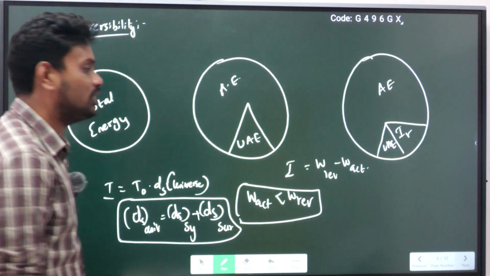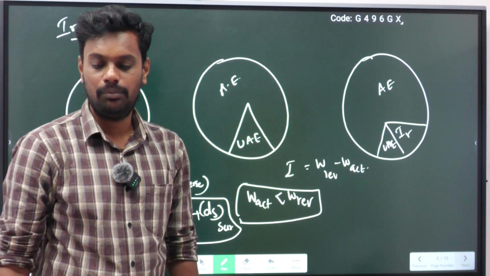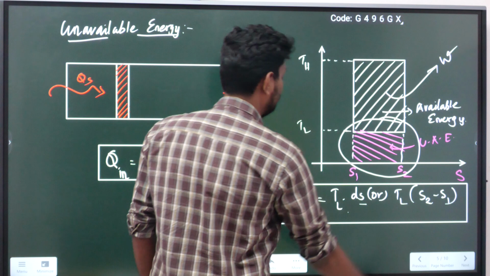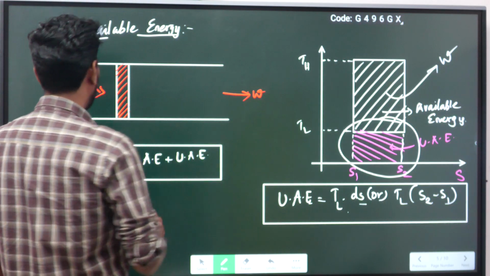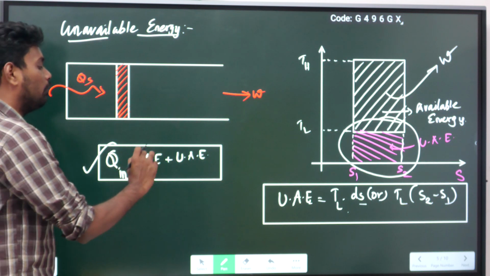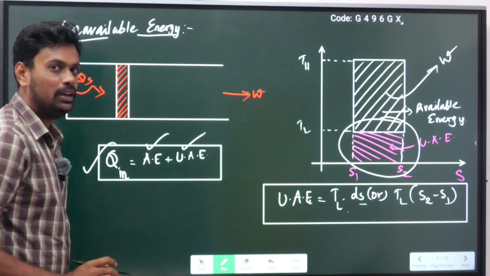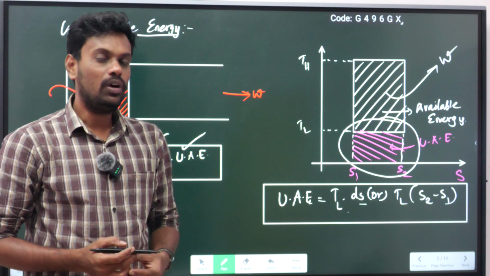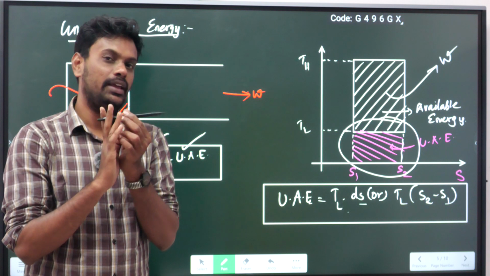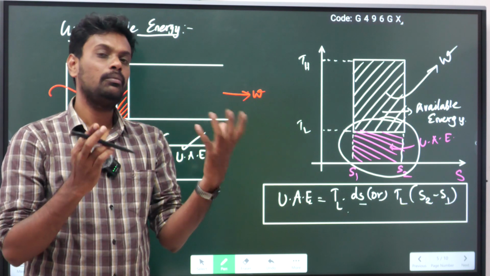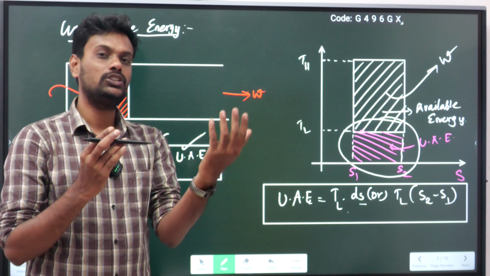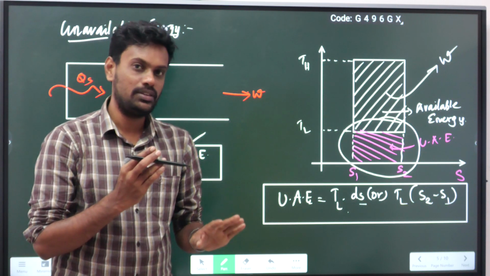Next, irreversibility. It is also an important thing, just remember. And one more thing I forgot to mention here: the amount of heat I supply into any system will be the part of available energy and unavailable energy. Do you agree? I am supplying some amount of heat. Why am I giving this input? I am expecting that all the input I give I will take as output, but in reality that is not possible.